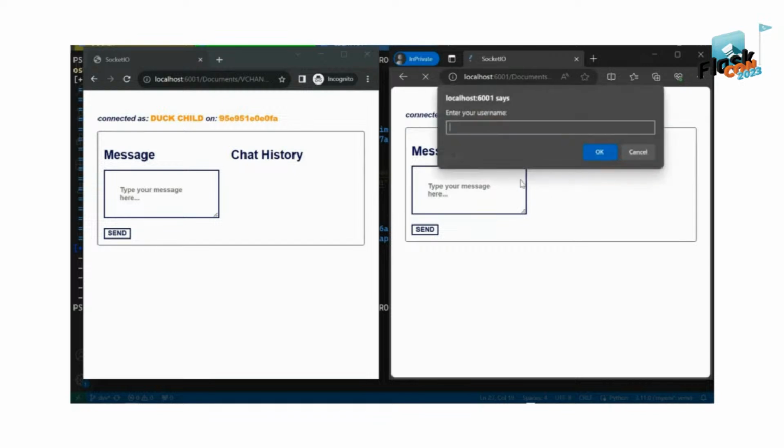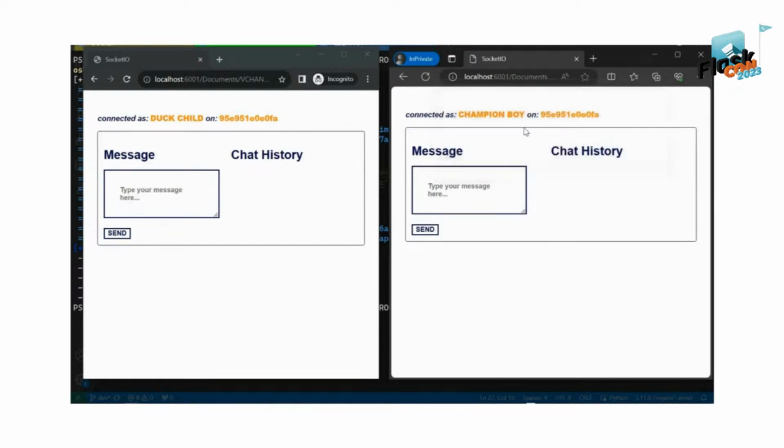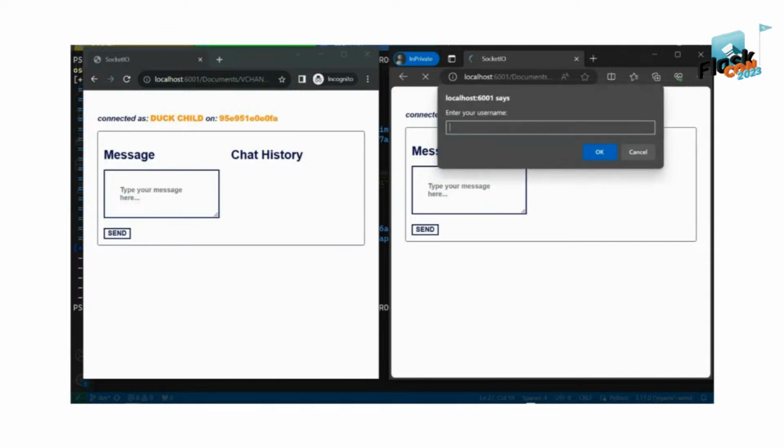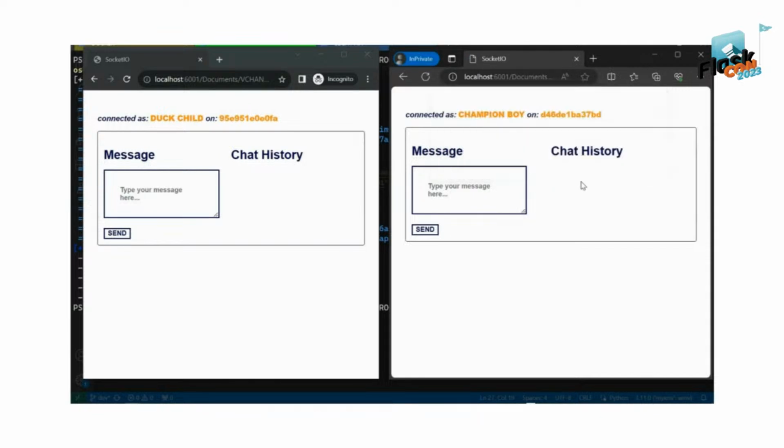So let me try to connect again. Right. As you see now, this instance is different from this instance.